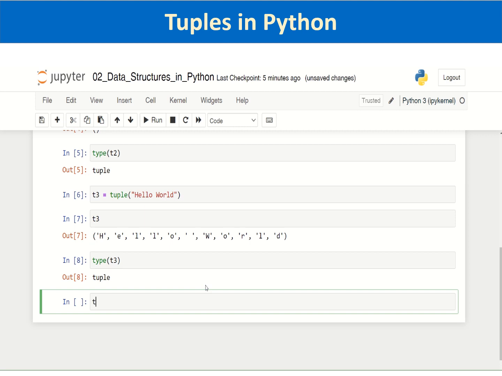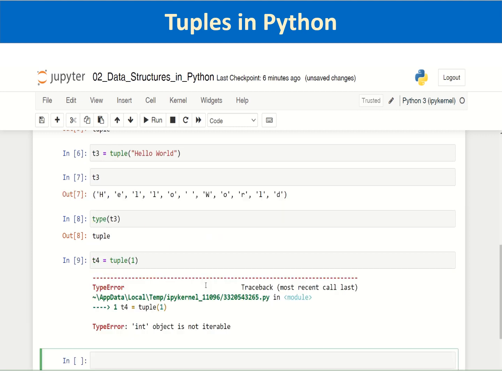Let us see if we can create a tuple in a similar way by passing the integer 1. It gives me an error, a type error, saying that the int object is not iterable. Actually, this tuple built-in function only takes one parameter, that is strings.